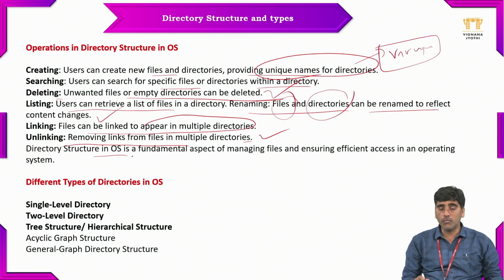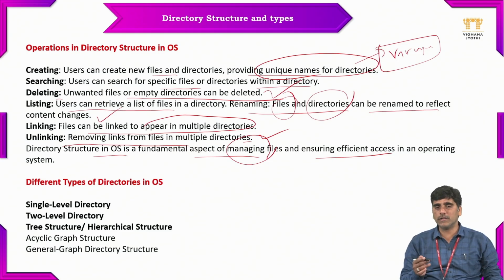The directory structure in an OS is a fundamental aspect of managing files and ensuring efficient access in the operating system. The main importance of creating the directory structure is to manage and organize the files.